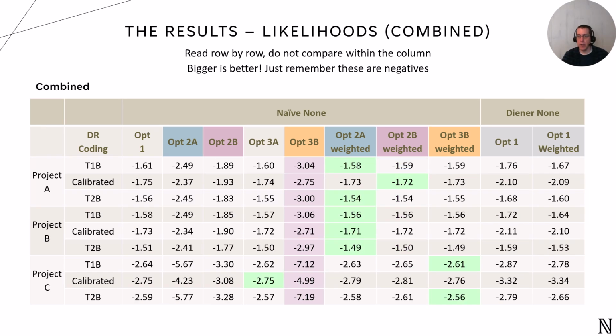Bringing it all together by combining the results from the previous two slides, what we see is a consistent signal. The weighted options continue to outperform their unweighted counterparts and even match or exceed the baseline. This consistency across both MAEs and likelihoods gives us confidence that these custom ways of creating the choice sets do not hurt the model. In fact, they potentially improve its performance. This suggests that we can consider scaling up our experiment by chunking the choice sets and applying appropriate weighting. This way we retain the signal and improve the model's performance without losing valuable information as we scale the exercise.